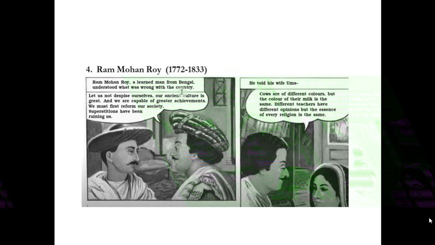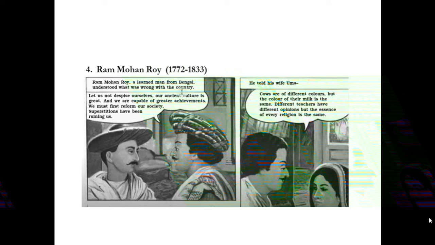He says that we all are hating ourselves, that is the Indians, and we also have a great culture. So we have to follow. We can do anything. He says we can achieve great things. So he says the first thing is that we have to reform our society, because there are lots of superstitions.